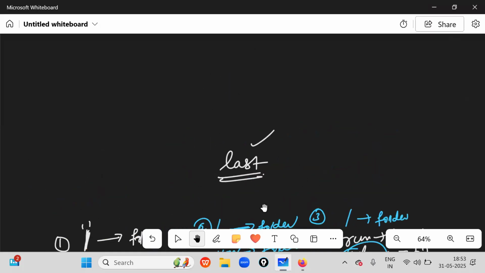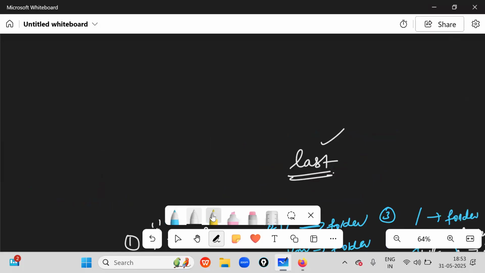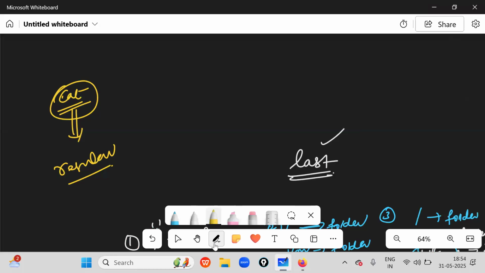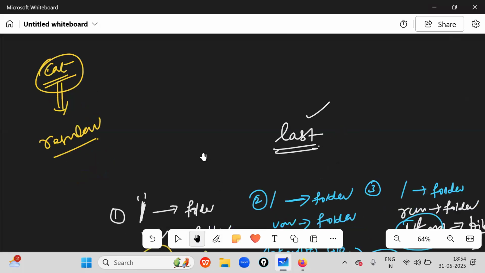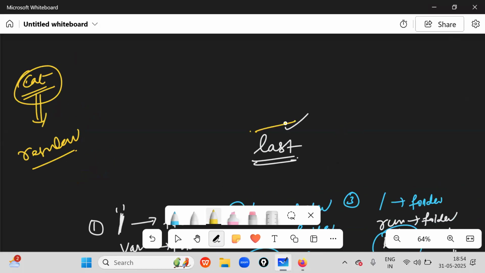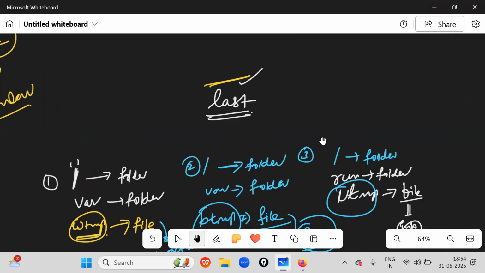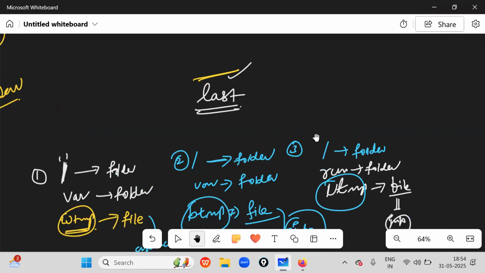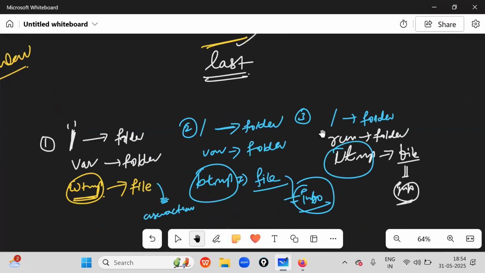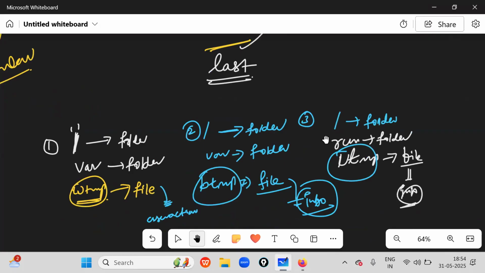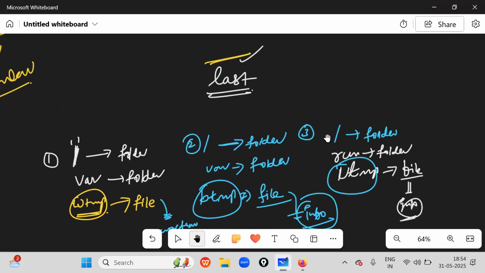For regular files, we simply use the cat command, very easy. But last will display the content inside binary files or configuration kinds of files. Binary only. Please remember, binary.